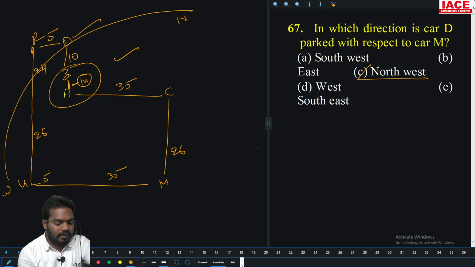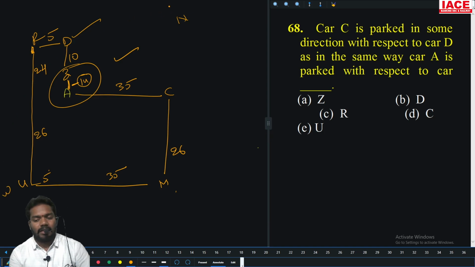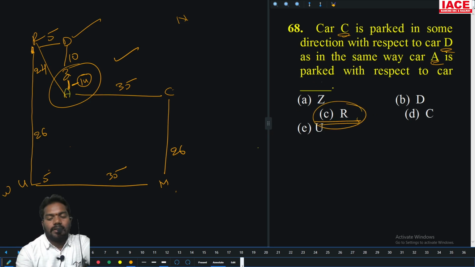Car C is parked in some direction with respect to D, in the same way car A is parked with respect to R. So car C with respect to D is southeast of D, as A is southeast of R. So option C is the right answer. Clear? Next one.